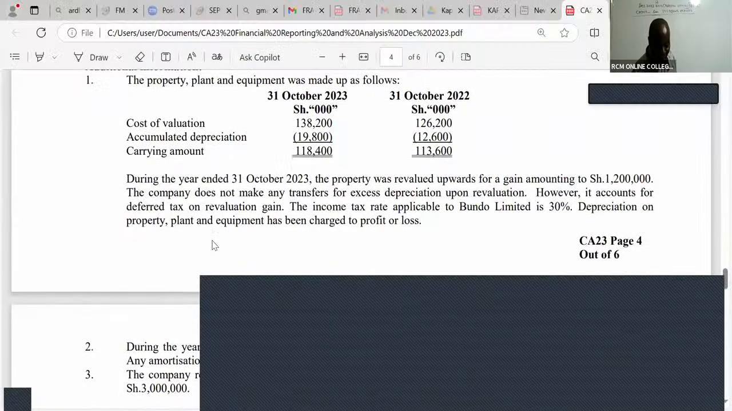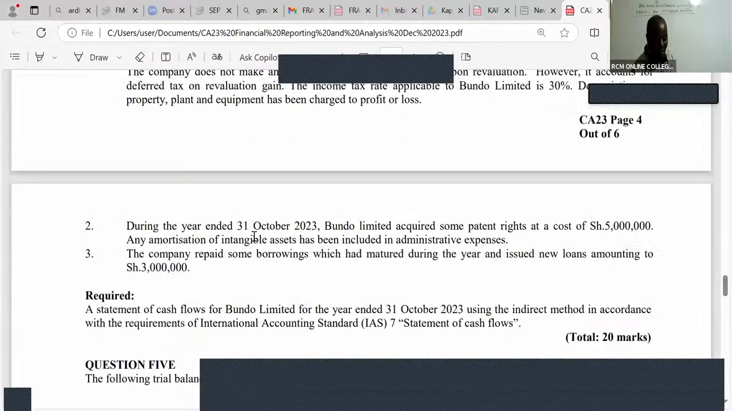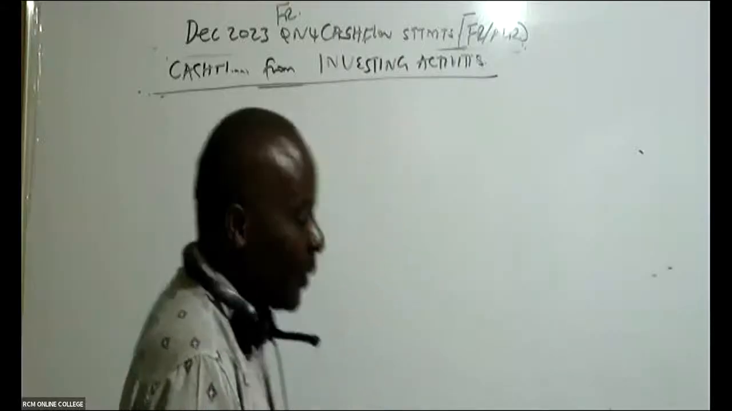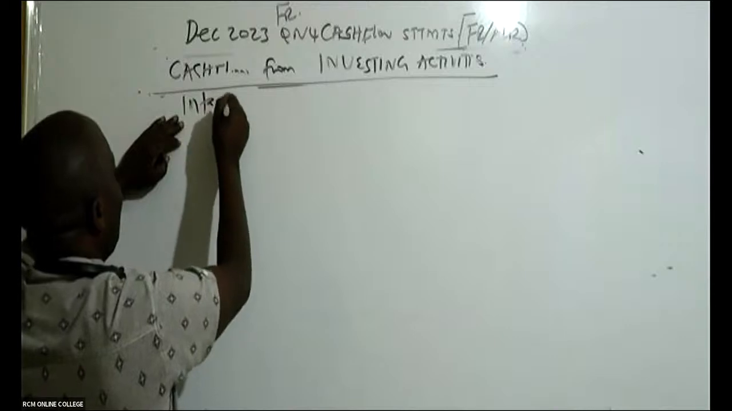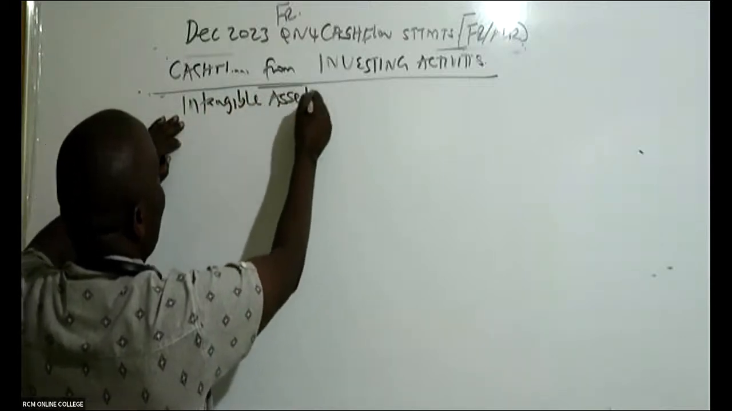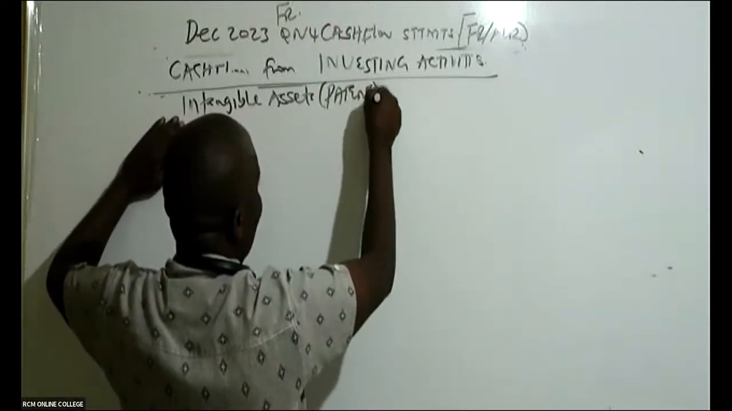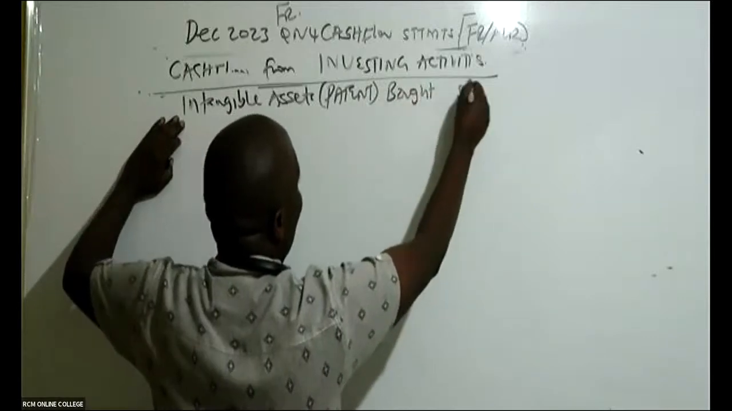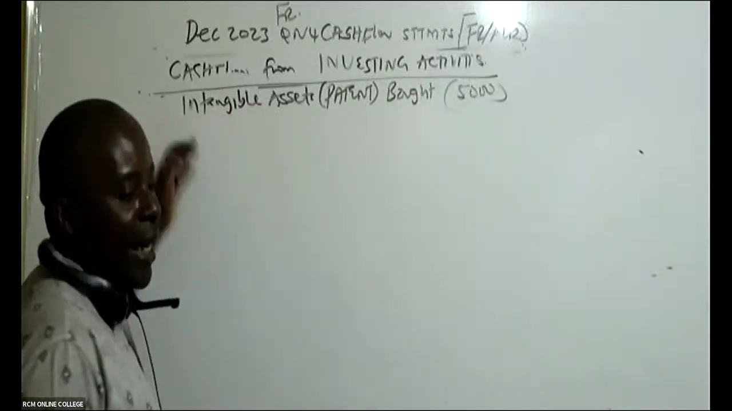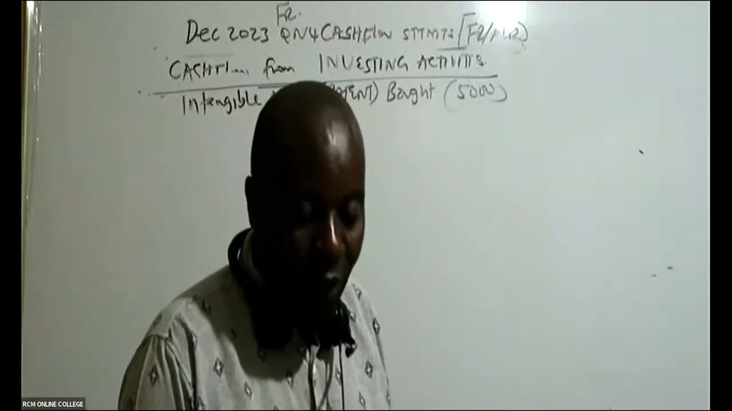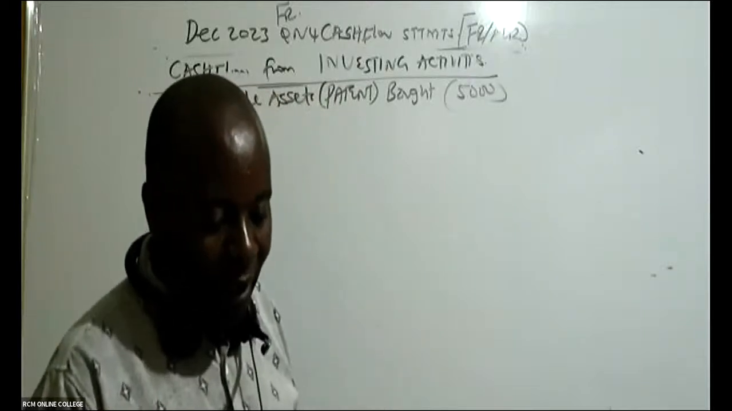You can see, ladies and gentlemen, here we are told that during the year 31st October 2023, Bundo Limited acquired some patents. So we bought some patents here, intangible assets bought. That's an investment, an intangible asset, which in this case is a patent bought. And if you remember very well, it was 5,000. It is a cash outflow. The format has a mark.